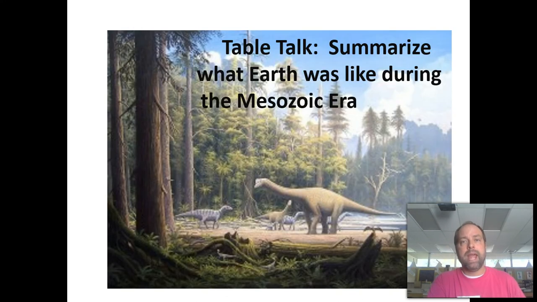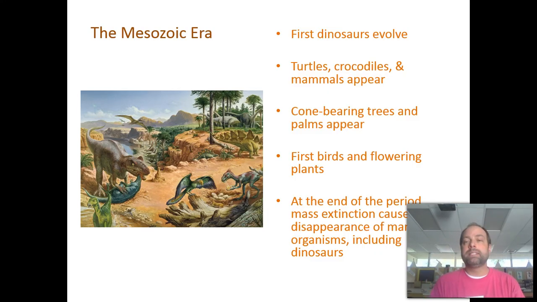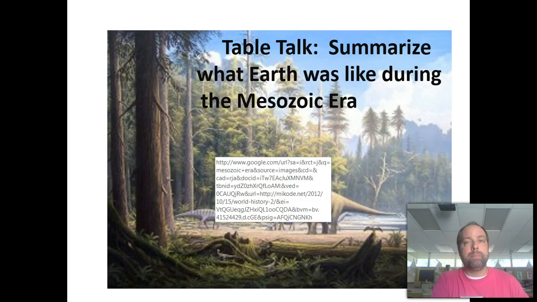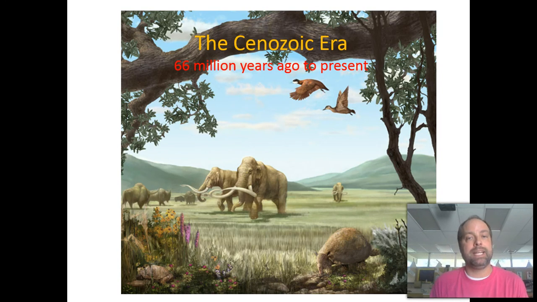Now, at the end of the Mesozoic era, scientists theorize that a meteorite, called the KT extinction, landed somewhere in the Mexico peninsula, and it caused a mass extinction. The reptiles were not able to survive, so the dinosaurs died out, but that's a good thing for the mammals because the mammals were able to survive. And that mass extinction is the transition between the Mesozoic era and the Cenozoic era.